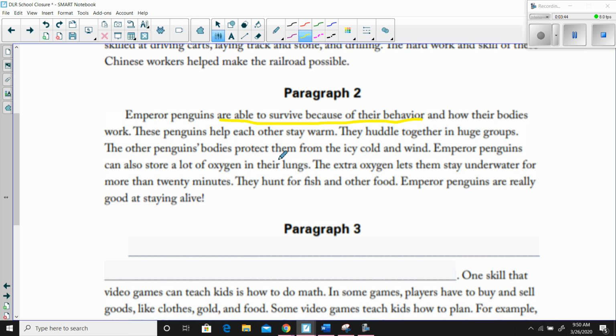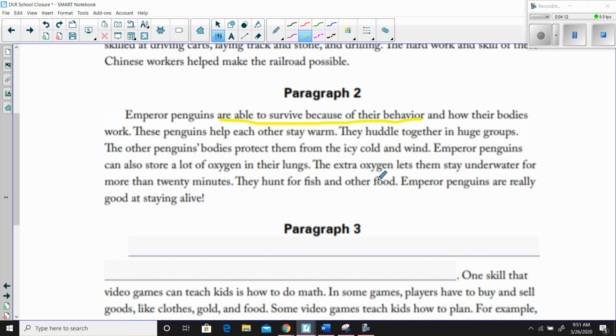Okay, the other sentences were explaining their behavior, but this sentence is explaining how their bodies work, that with the lungs that they have, they're able to store a lot of oxygen. The extra oxygen lets them stay underwater for more than 20 minutes. Okay, so that explains how their bodies work helps them to survive, right? How those larger lungs or the lungs that can store more oxygen help them to survive.